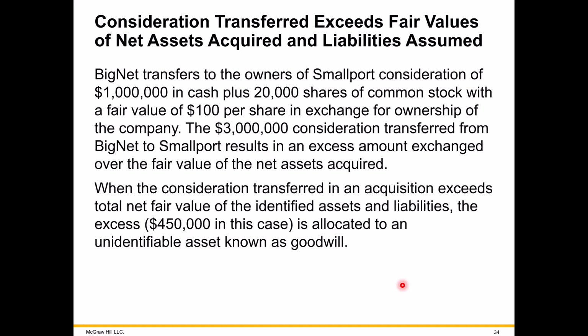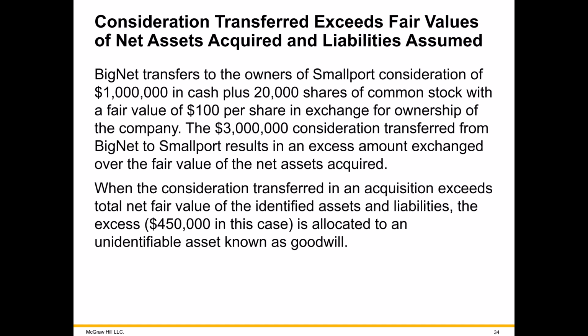So let's change the facts. Let's change the facts in this situation now. We're going to pay more cash. Everything stays the same, but we're paying more cash, up to 1 million now versus the 550,000. Same amount of shares being issued. The total consideration has increased. And you compare that to the net fair value of book assets being acquired, and there's a missing 450,000. So now we've got to record goodwill.